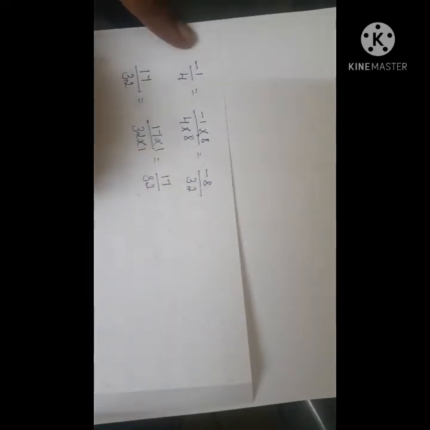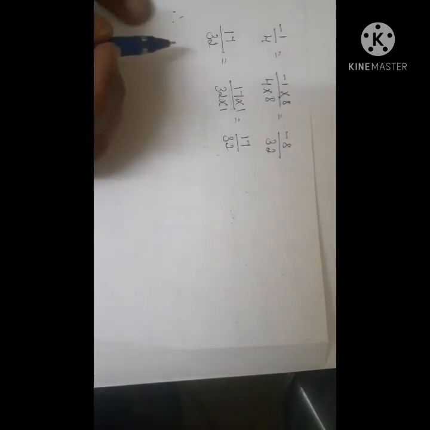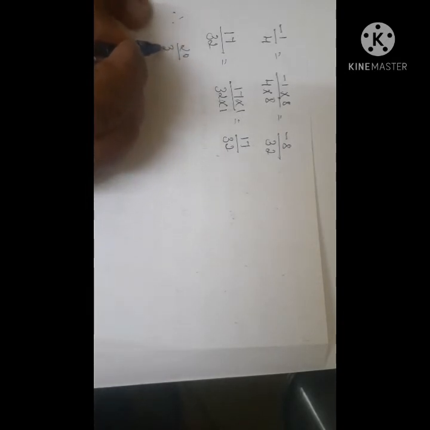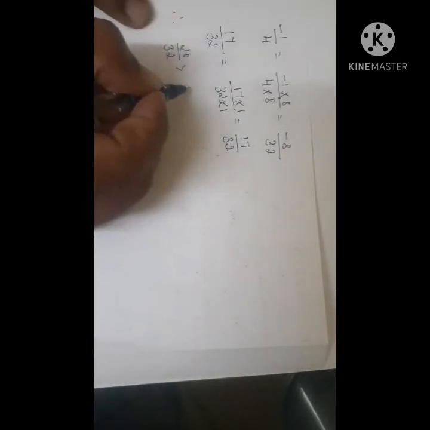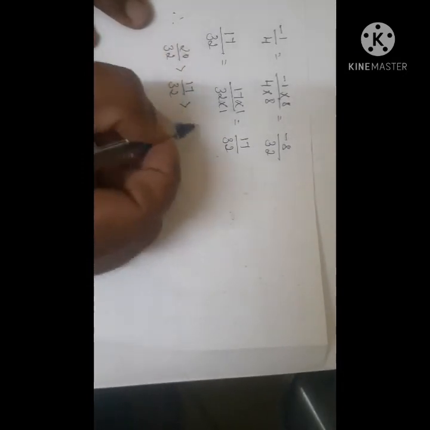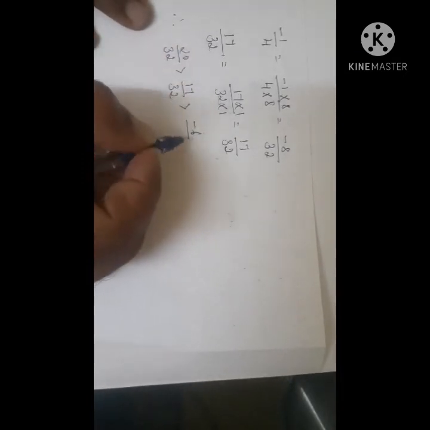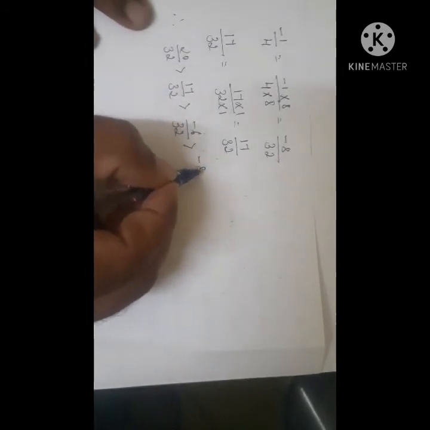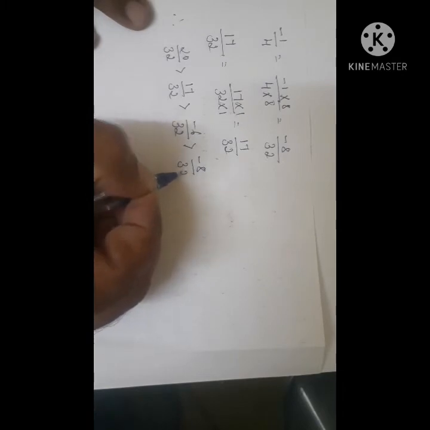Now, if you arrange the fractions in descending order, first write down 20 by 32, which is greater than 17 by 32, which is greater than minus 6 by 32, and it is greater than minus 8 by 32.